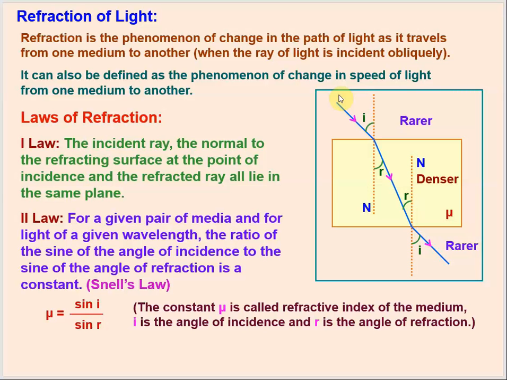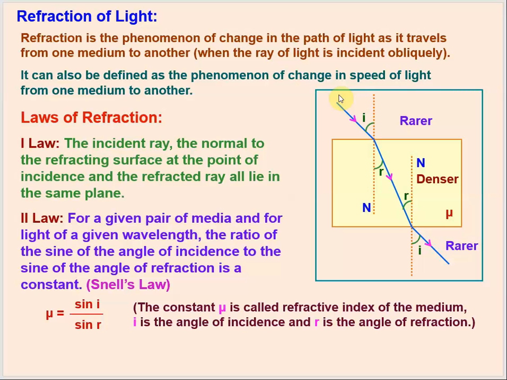So what is refraction? It is the phenomenon which takes place whenever light enters from one kind of medium to another kind of medium. In this phenomenon, the change in the path of the light ray takes place as it travels from one medium to another, right? So refraction is nothing but the change in the path of the light.